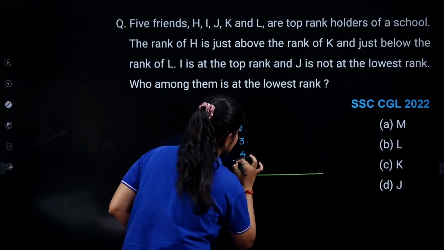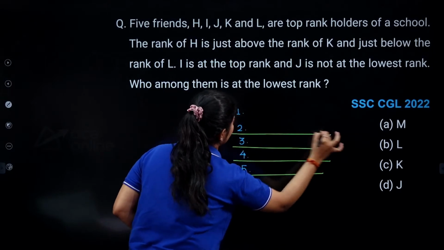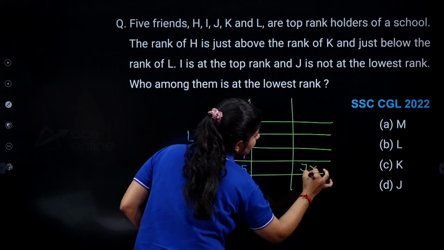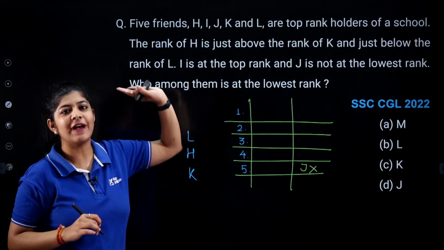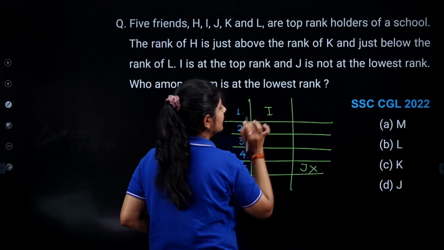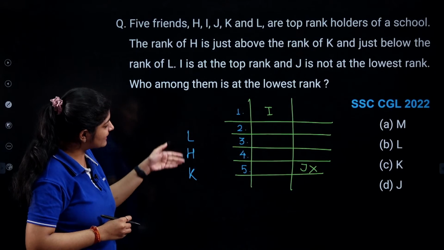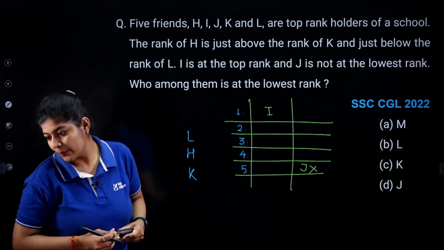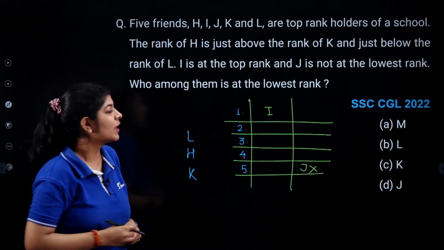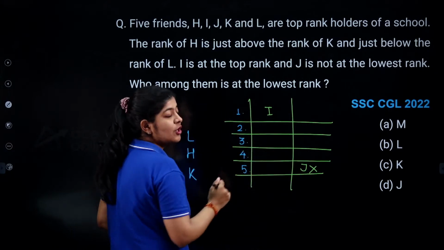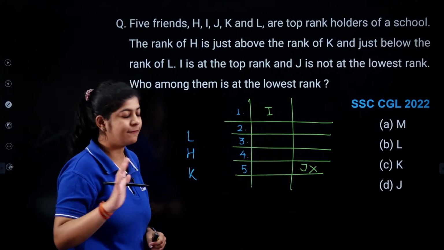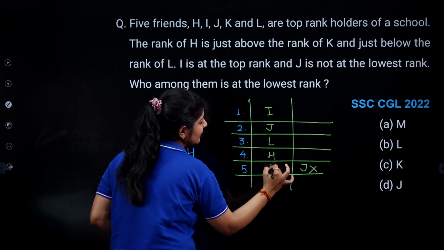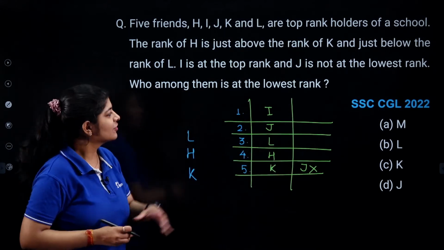That means for this position, we are not going to put J over here. And the position of I is fixed, that he is on the top, right? And we have to place these 3 persons as well. So here we know that we can't place J over here and the sequence of these 3 people is fixed. So we just simply put J over here and then L over here, H over here and K over here, right? So this is my arrangement.